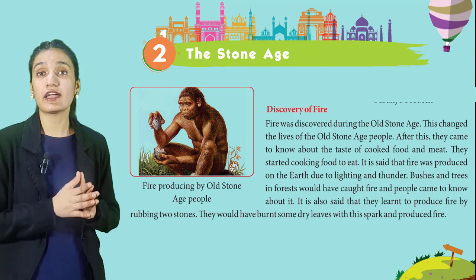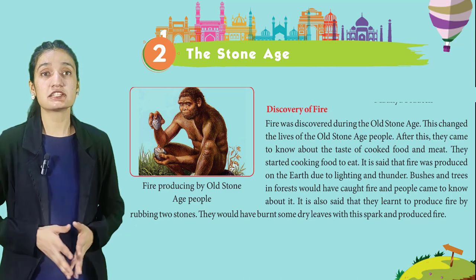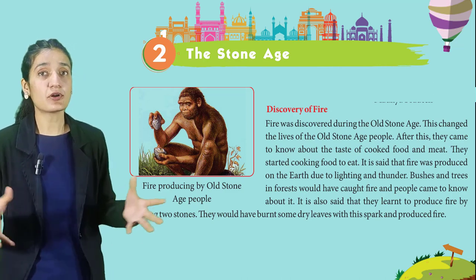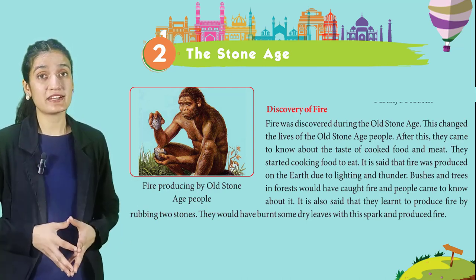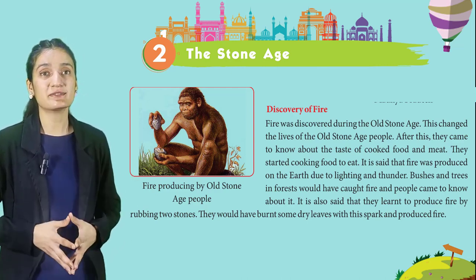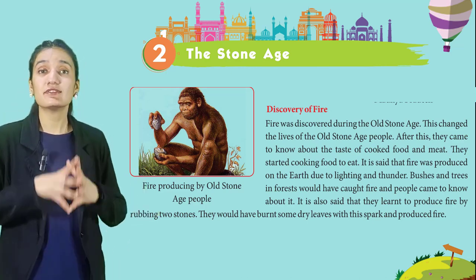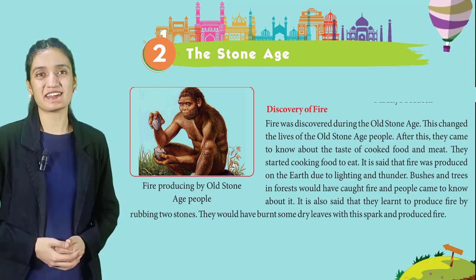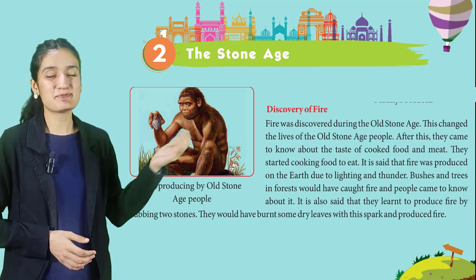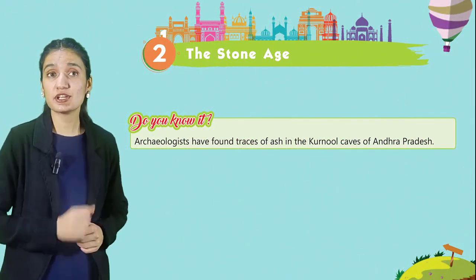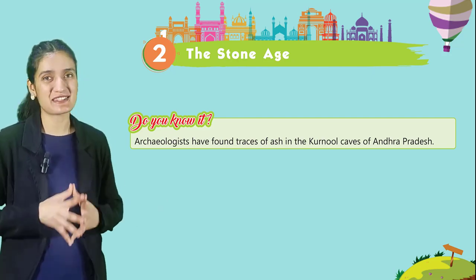It is said that fire was produced on the earth due to lightning and thunder. Bushes and trees in forests would have caught fire and people came to know about it. It is also said that they learned to produce fire by rubbing 2 stones. They would have burnt some dry leaves with this spark and produced fire. Here you can see in this picture fire producing by Old Stone Age people. Now students, do you know it? Archaeologists have found traces of ash in the Kurnool caves of Andhra Pradesh.